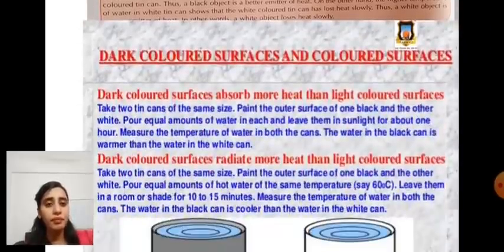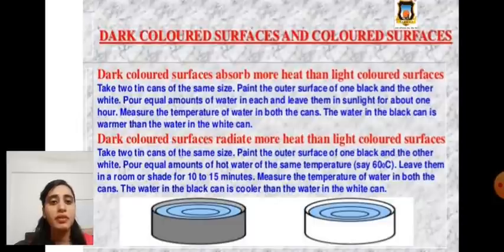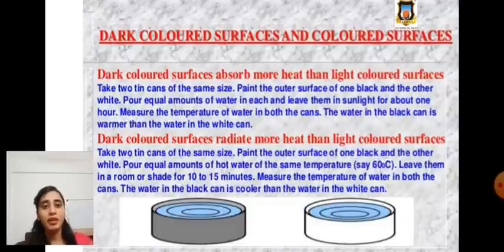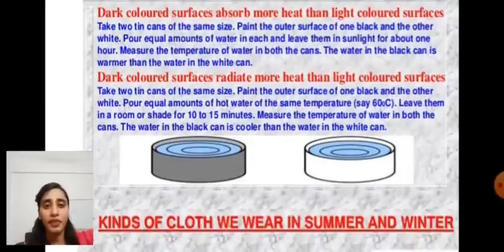Now, some about dark color surfaces or dark color clothes. These are the same as previous. Dark color surfaces absorb more heat than light color surfaces, and dark color surfaces radiate more heat than light color surfaces.